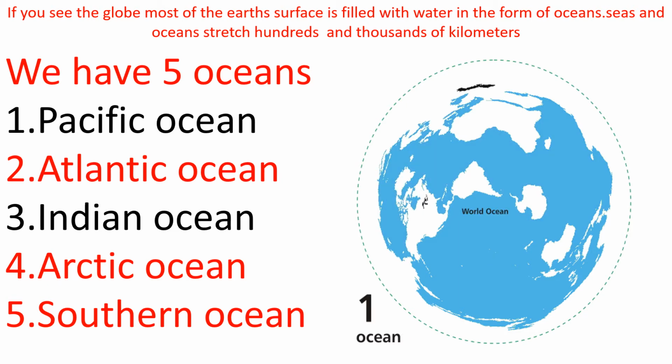Now, I'll just show you in this image. See, this is the world of oceans. This is the Atlantic Ocean. This is the Arctic Ocean. This is the Pacific Ocean. This is the Indian Ocean. And here comes the Southern Ocean. Okay, so these are the 5 oceans that we have.